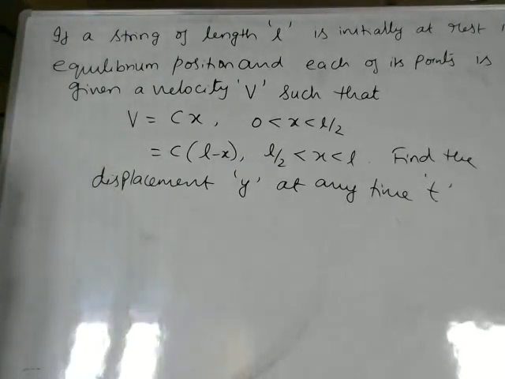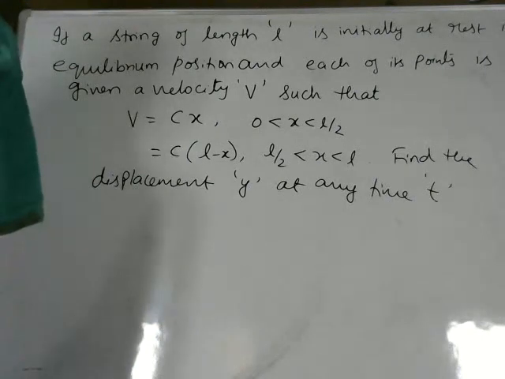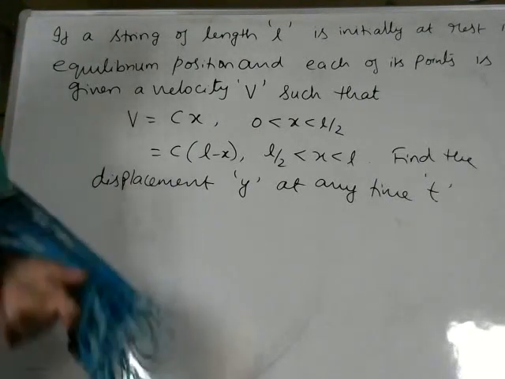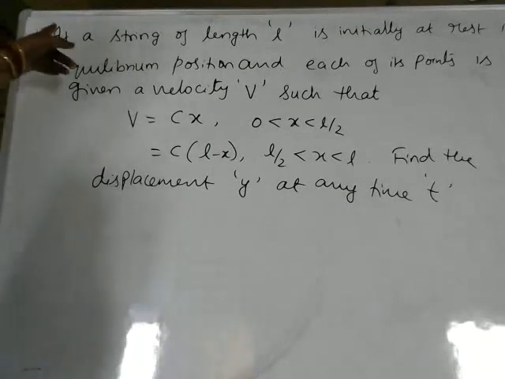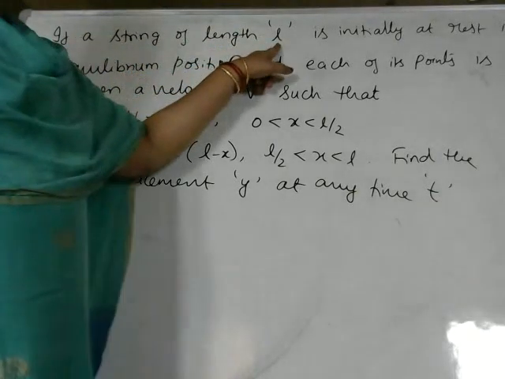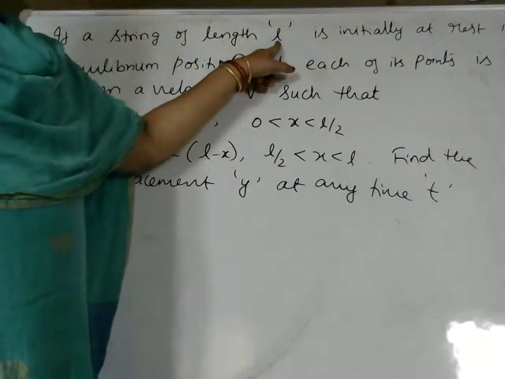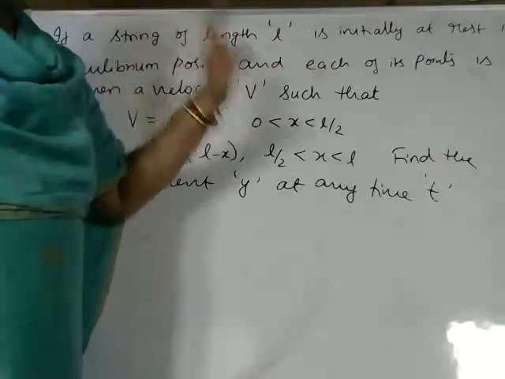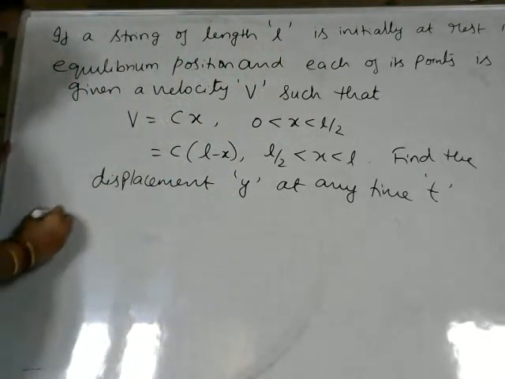So this is actually the question given. First we'll write down all the conditions given for this problem and then we'll see what is actually the solution, how to proceed with the solution part. What is the condition given? If a string of length L, the length of the string is given as L here. When it is made to vibrate, compulsorily it should be fixed at both ends. Those conditions are written first.